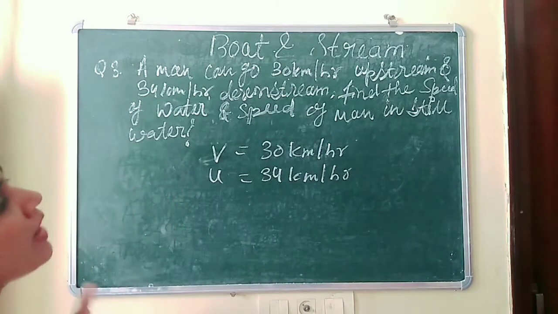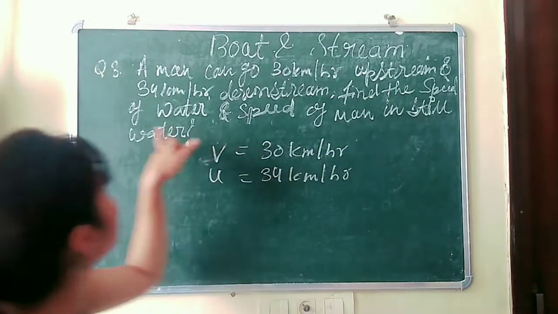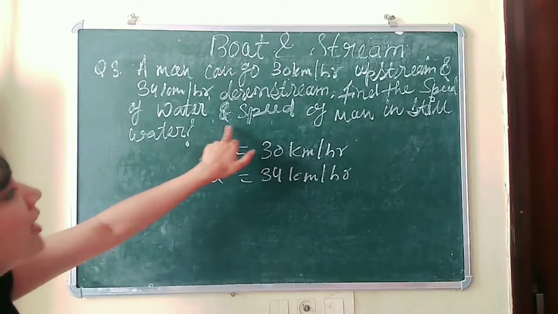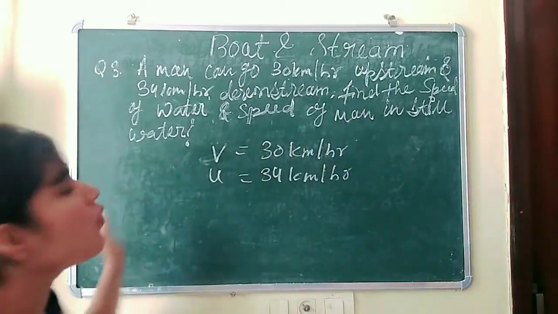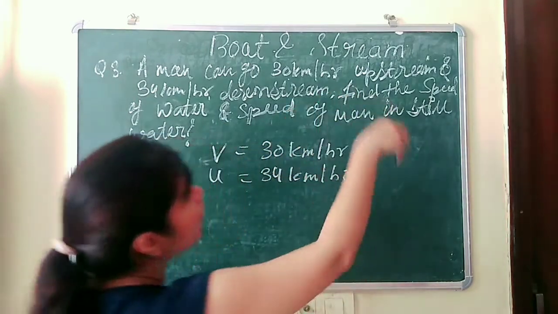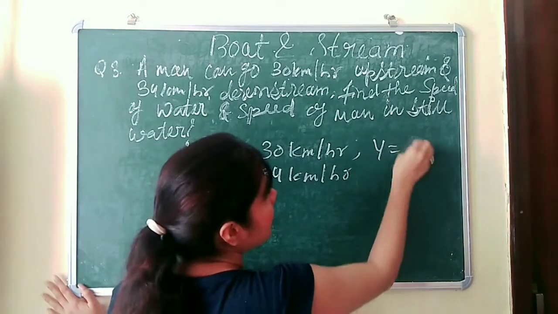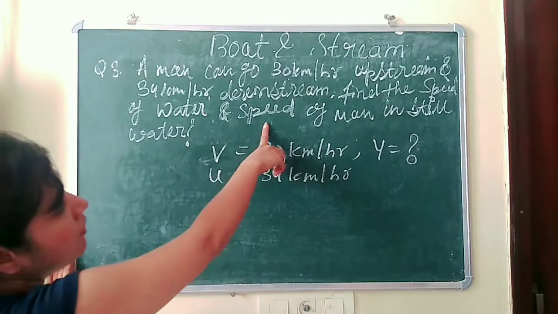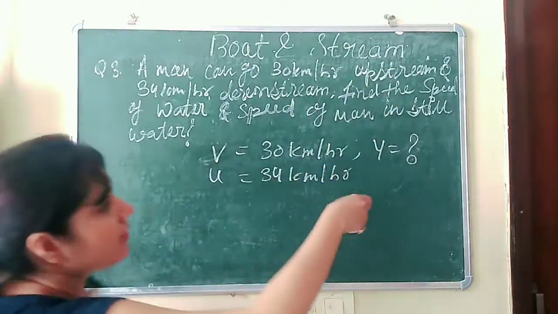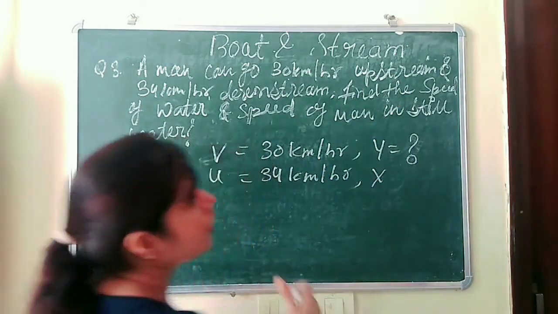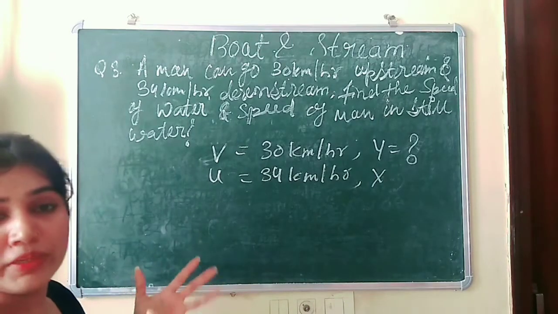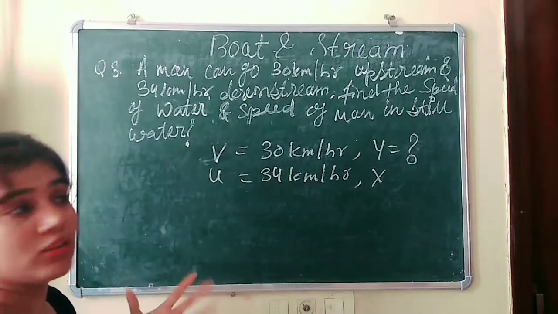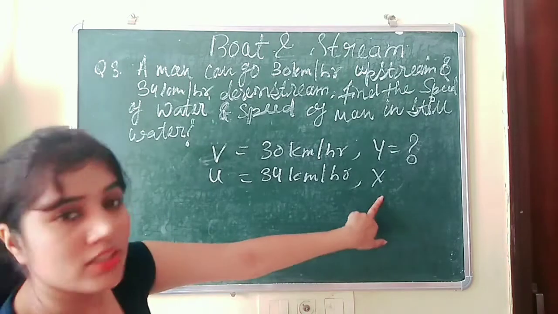Okay, now we have to find the speed of water and the speed of the man in still water. We know the speed of water we denote by y, so we have to find the value of y, and second we have to find the speed of the man, that is x. If we are talking about the speed of a boatman, a man, we are talking about x. Okay.